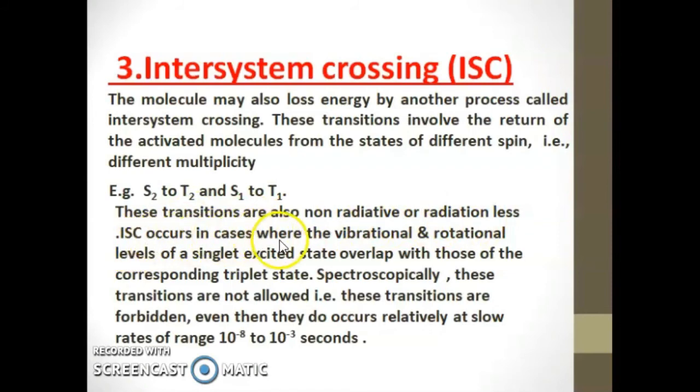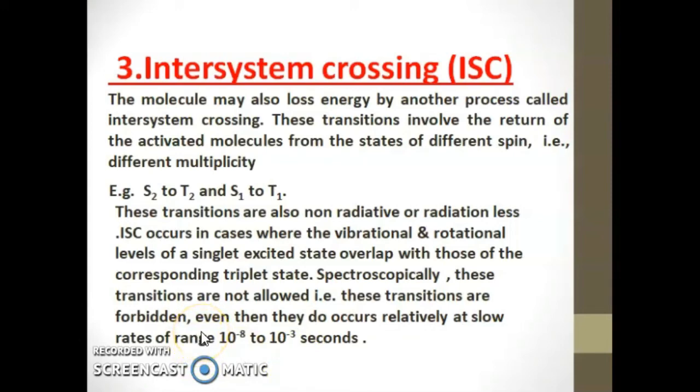We had already discussed that this is a forbidden transition, so these transitions are not allowed, and they occur very slowly, at a rate in the range of 10 raised to minus 8 to 10 raised to minus 3 seconds.